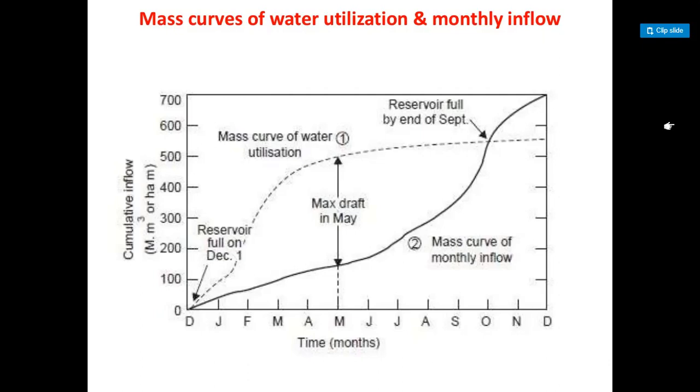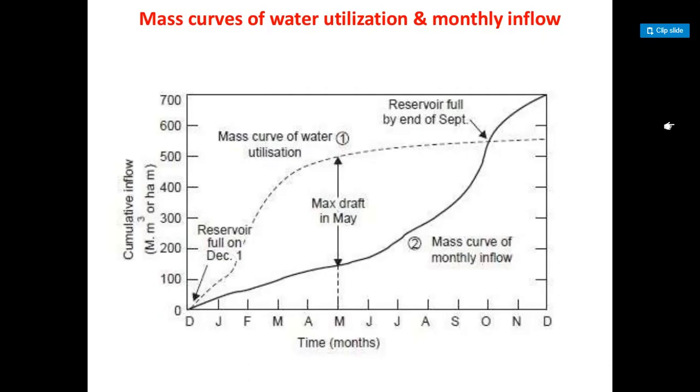In the residual mass curve, the cumulative net inflow into the reservoir, that is the difference between the cumulative runoff and the cumulative demand, is plotted against time as shown here.